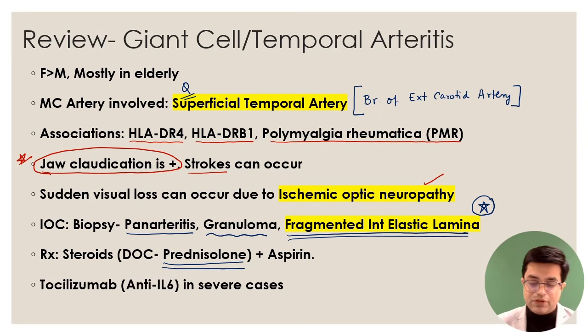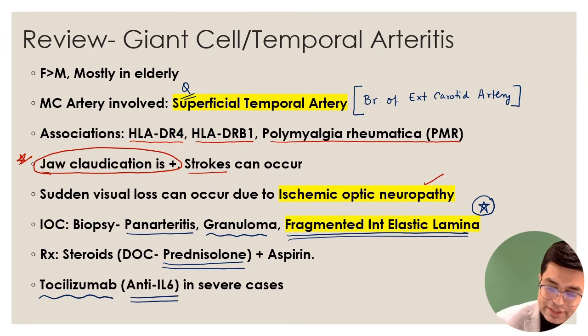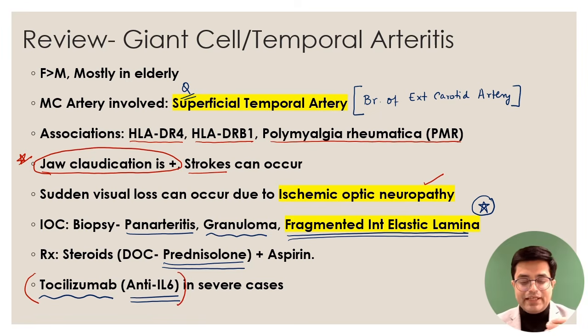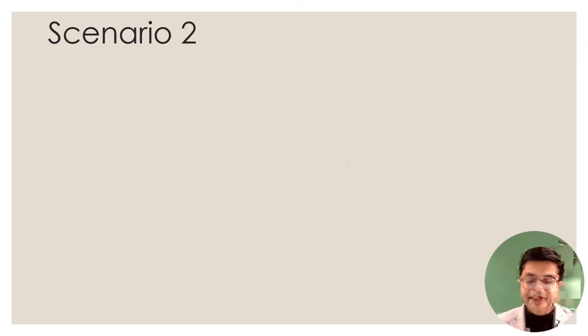And in severe cases or refractory cases, you can use tocilizumab. Tocilizumab is an anti-interleukin 6 monoclonal antibody. This is by itself also a pharma question: which among the following is an anti-interleukin 6 monoclonal antibody? It is tocilizumab that you need to remember. So this is the key quick review of the topic giant cell arteritis. Let us move further and talk about scenario number 2.